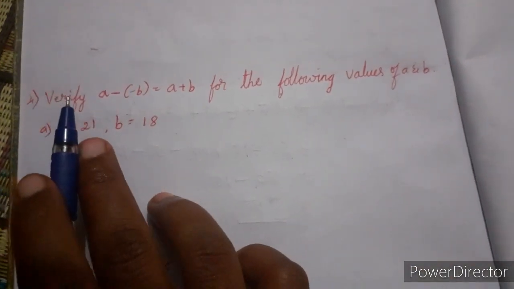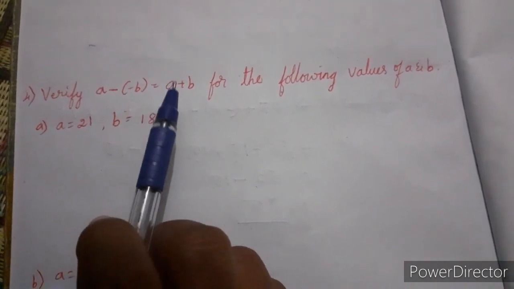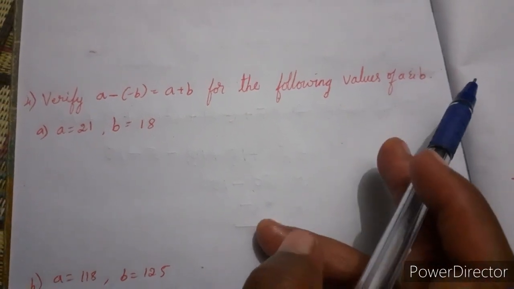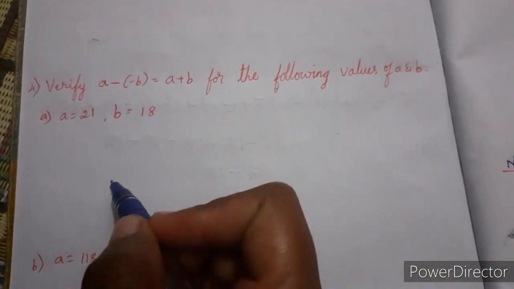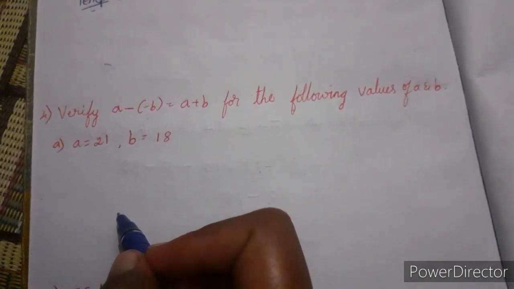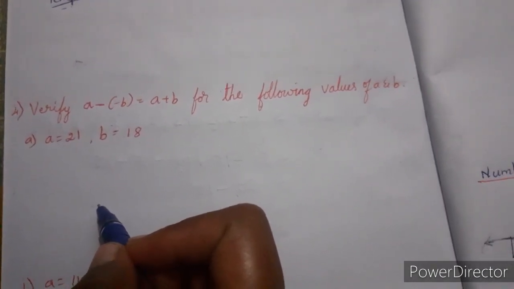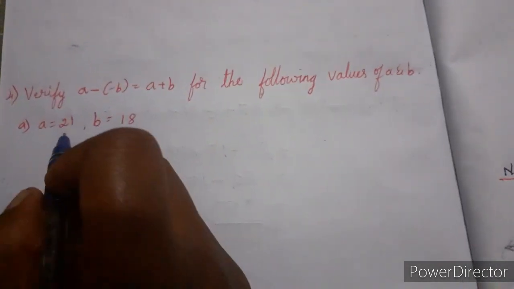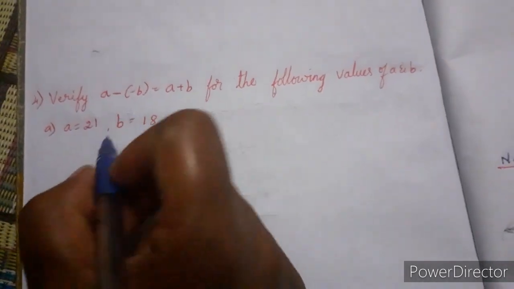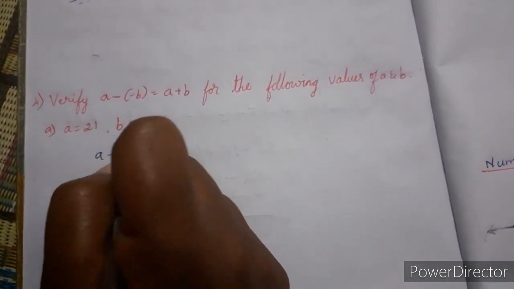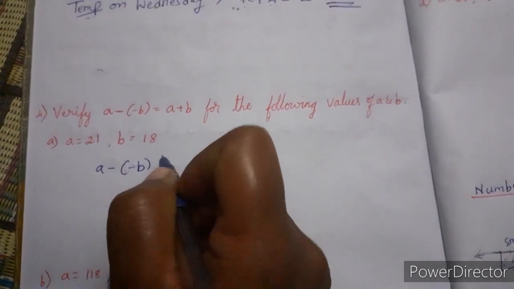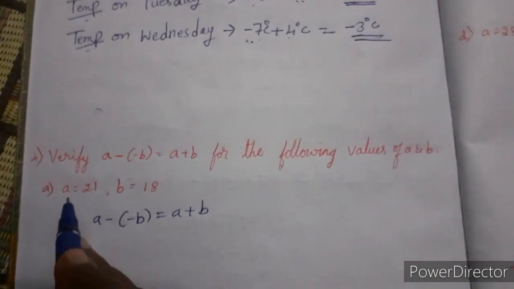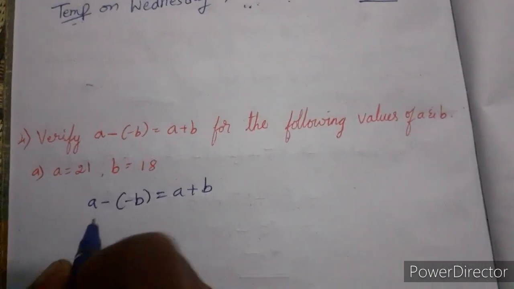Next, fourth problem: verify a minus of minus b is equal to a plus b for the following values of a and b. In this, they have given values for a and b. We need to check whether it is satisfied. First you write the formula they have given: a minus of minus b is equal to a plus b. Then just substitute the values they have given.